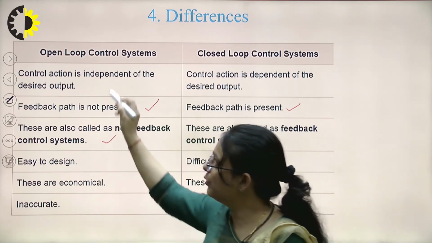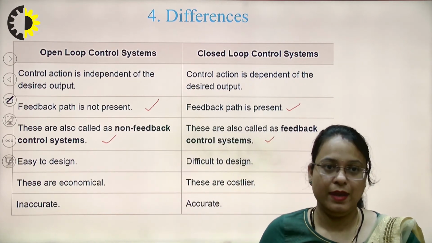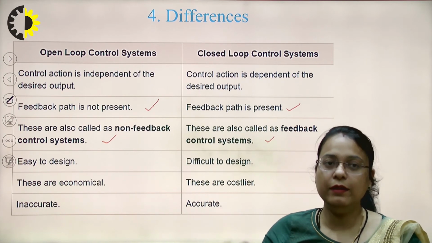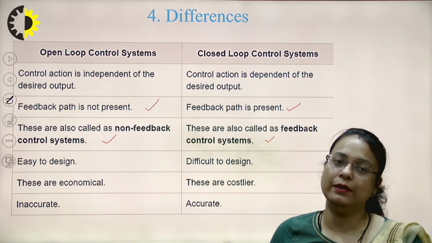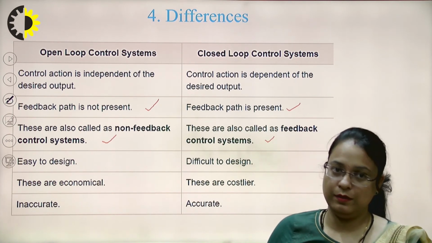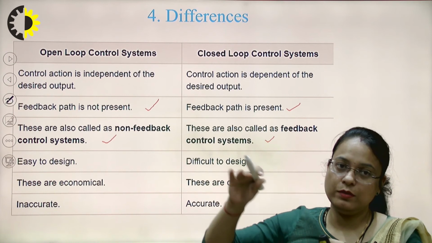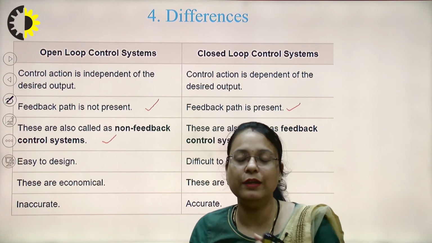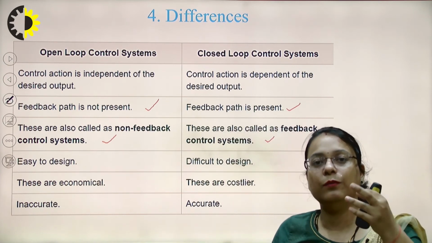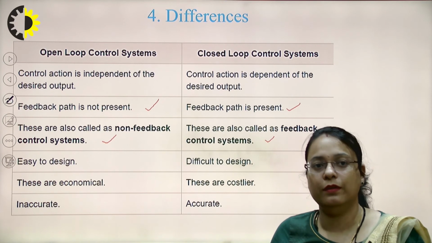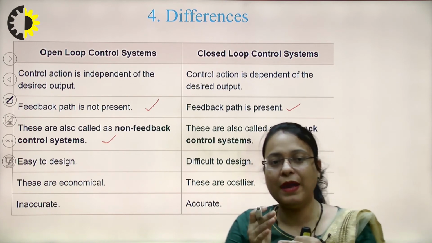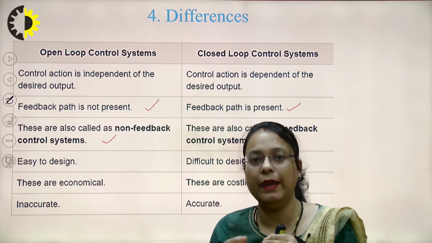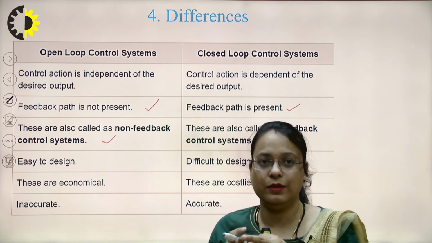So these open loop control systems are easy to design as they have fewer components as compared to closed loop control systems. While the closed loop control system is difficult to design, as the number of components is higher, and there is an element called the feedback element, which is continuously giving the feedback for comparison with the input signal. Because of the comparison, error is continuously generated, and sometimes to correct that error, the system will become unstable in nature.